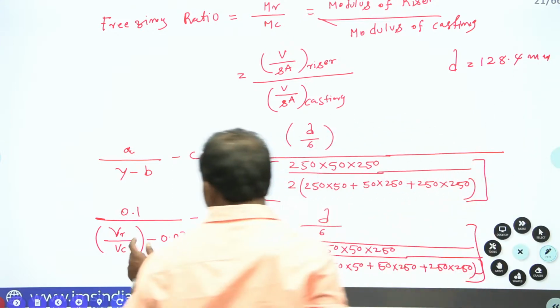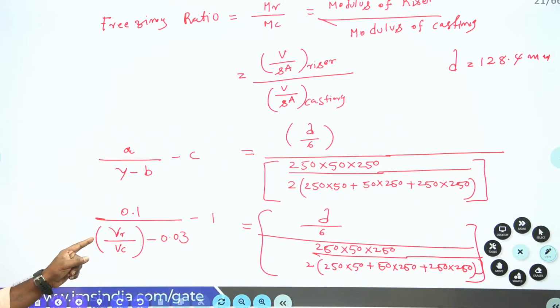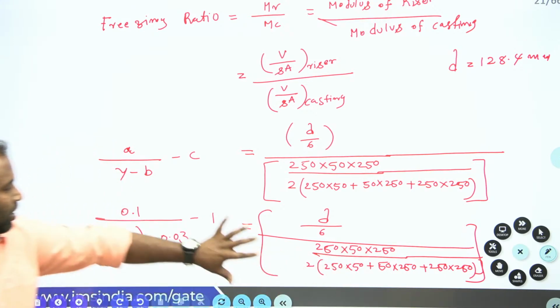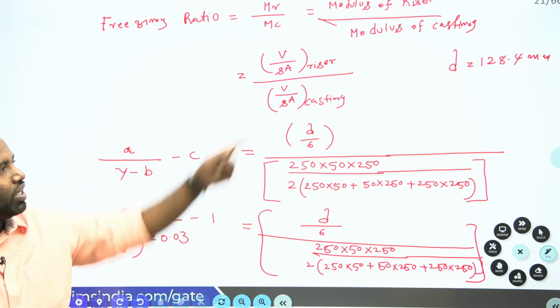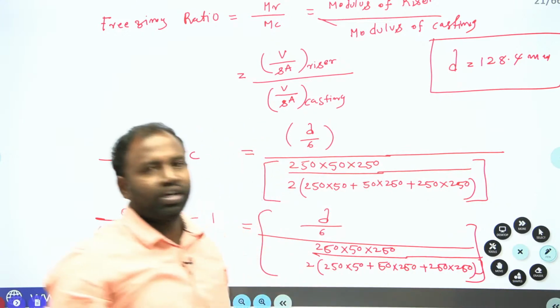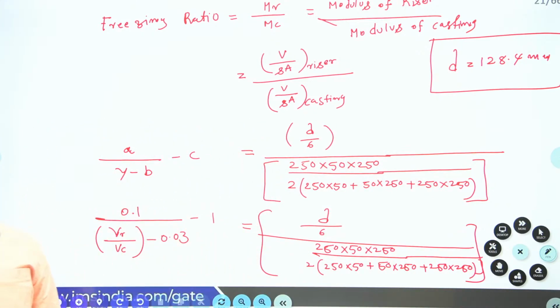Now here your volume of riser is pi by 4 D square and your volume of casting is this much, 250 by 50 by 250. Now if you solve this equation for D, you are going to get D equal to 128.4 mm. Clear everybody guys? Understood?